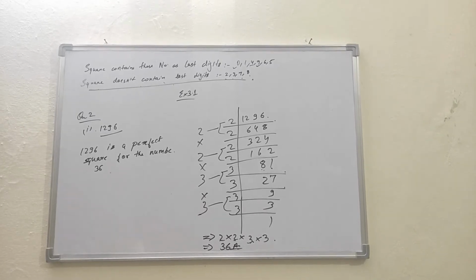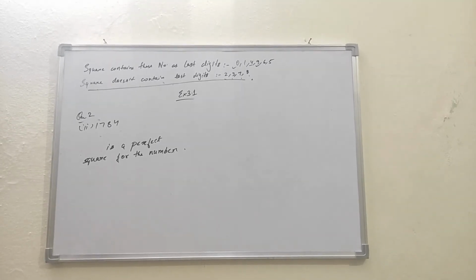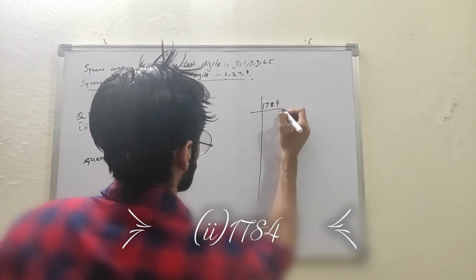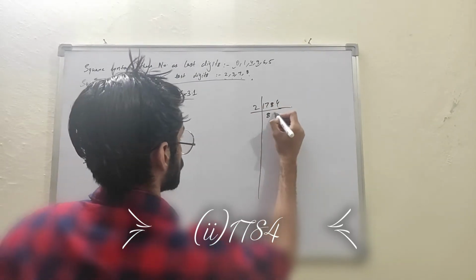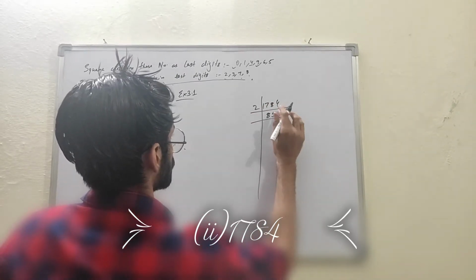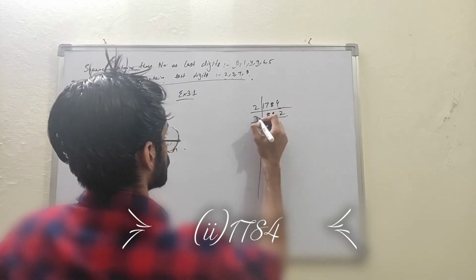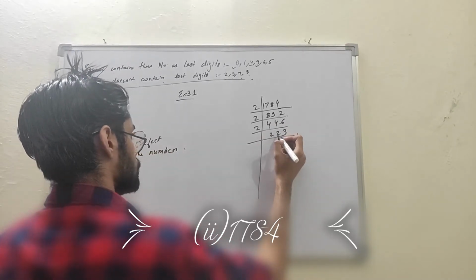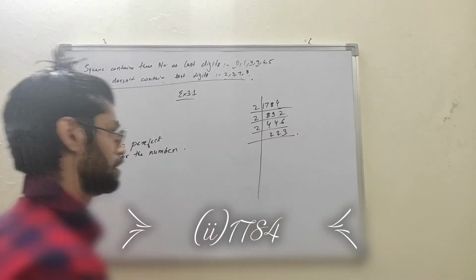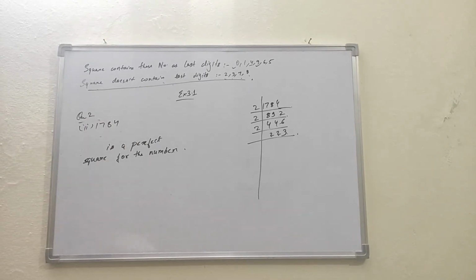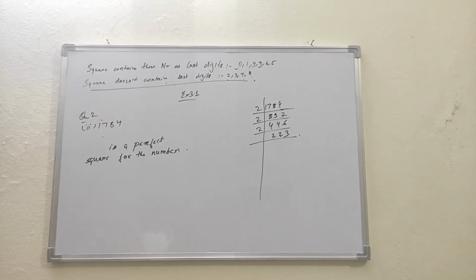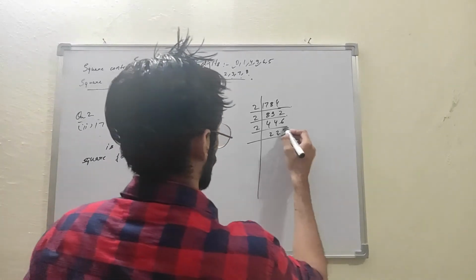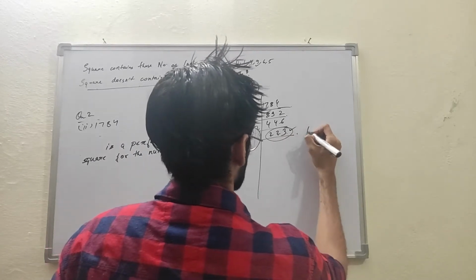Let's move to the second part. So the second part is 1784. Again, we have to find the prime factors of 1784. Let's quickly find that out. So now 2 plus 2 is 4. 4 plus 3 is 7. So that means 223 is not divisible by 3 at all. So here 223 is not even divisible by any numbers because it's a prime number. Okay.